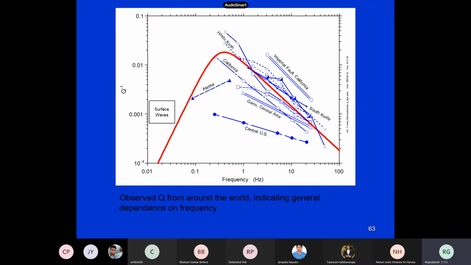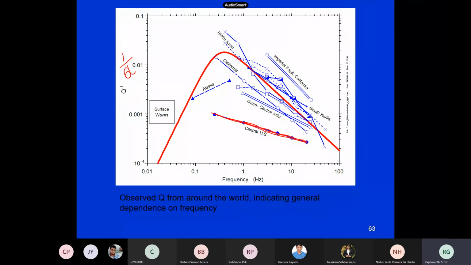You can see California and many other places. For Central Eastern United States, this is the damping. Now what is your comment? When you plot it in log scale, you will get this. What is the comment here? I think this is 1 by Q that has been plotted.